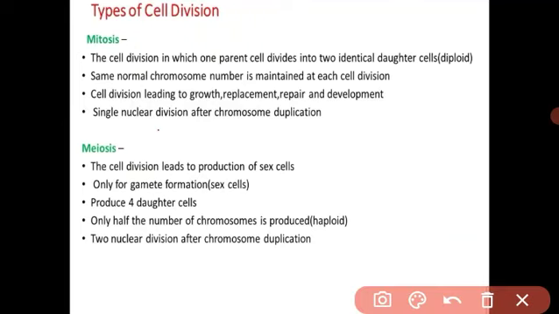There are two types of cell division: mitosis and meiosis. First we see mitosis. Later we will study in detail each phase of mitosis. Mitosis is the cell division in which one parent cell divides into two identical daughter cells.